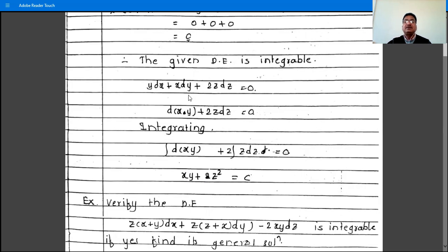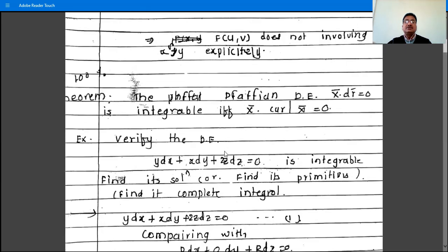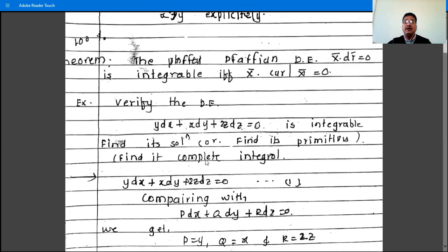We have direct integration without multiplying by any factor. We just identify the derivatives and integrate directly. If there were x dx, then its integration is x squared by 2, but here there is y dx + x dy, so combine these two terms; it is the derivative of x times y. So we have the answer xy + z² = constant, which is the general solution, or complete integral, or primitive of the given Pfaffian differential equation.